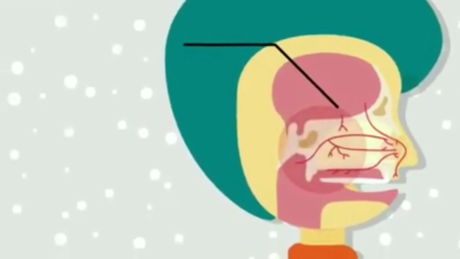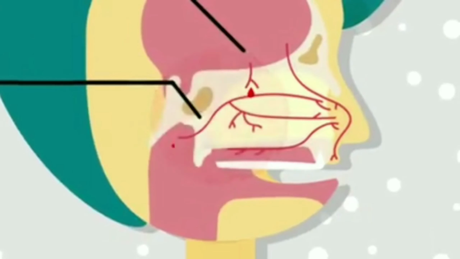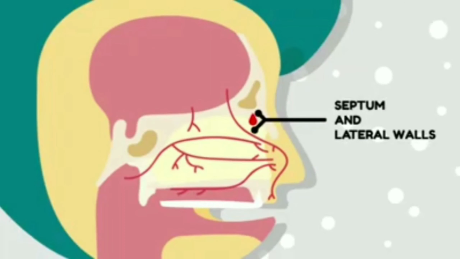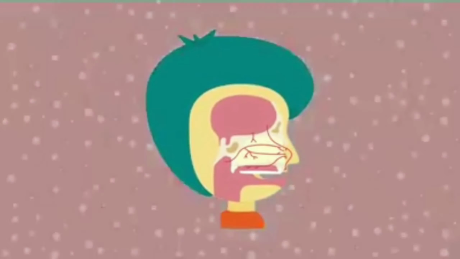2. Posterior part of nasal cavity. After bleeding from here, blood flows directly into the pharynx. 3. Diffuse. It is bleeding from septum and lateral wall. This is often seen in general systemic disorders and blood dyscrasias.